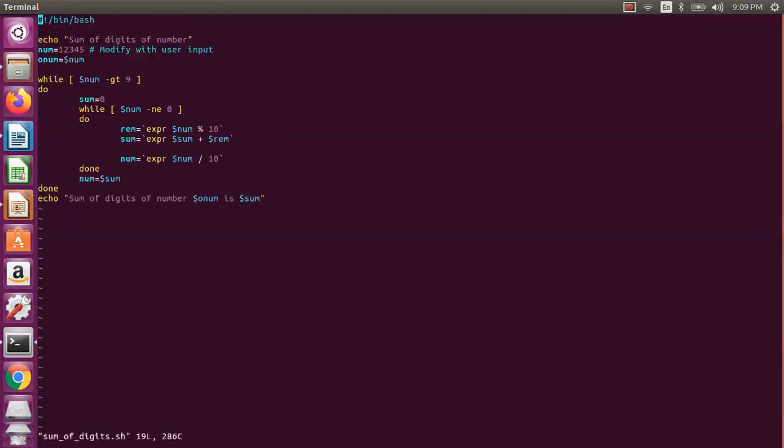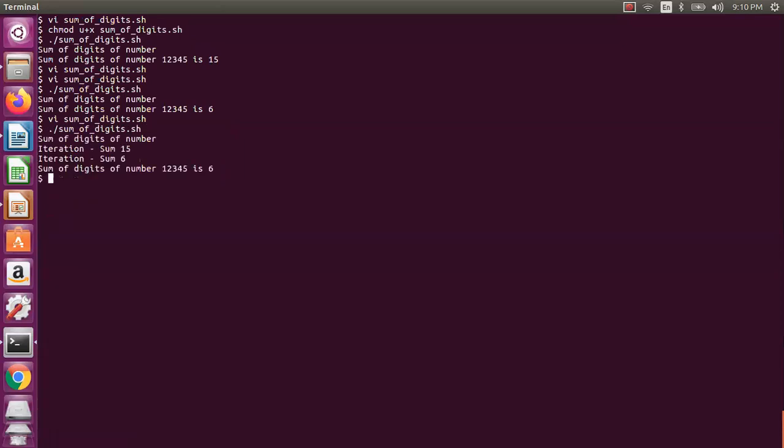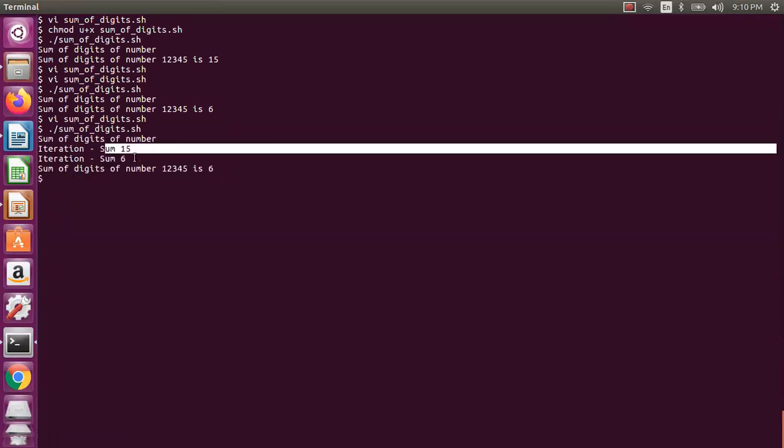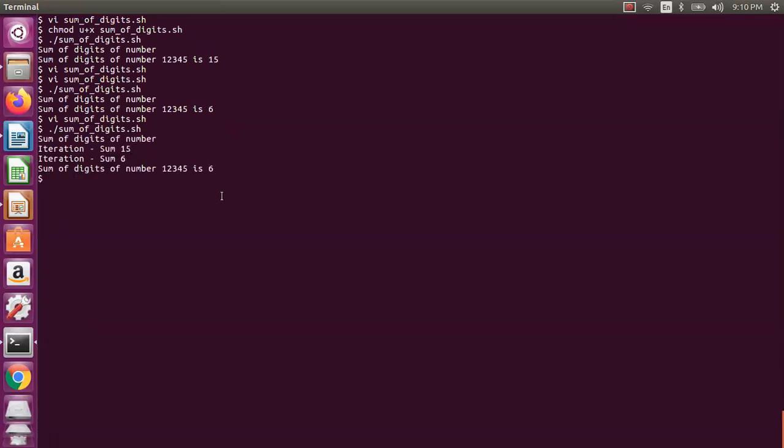So if you want to print intermediate result actually, you can just say echo current sum. I say iteration sum is, I just say sum actually, because we are going to modify that. So if you see this one, first is sum 15 and then sum 6, the final is 6 actually. So this is how the nested loop will work.